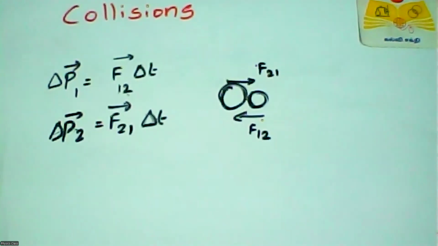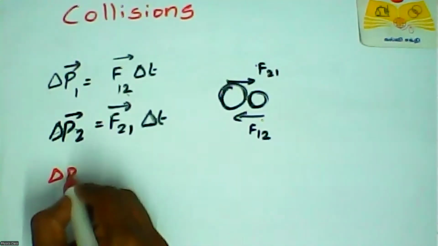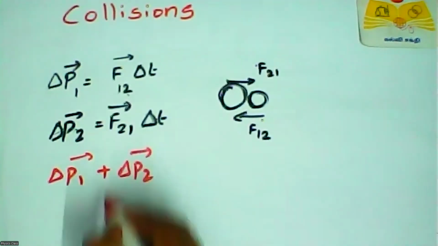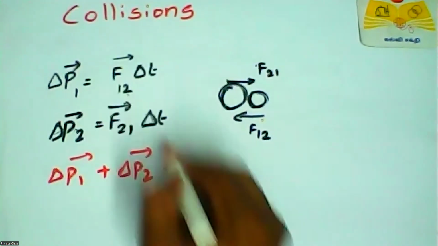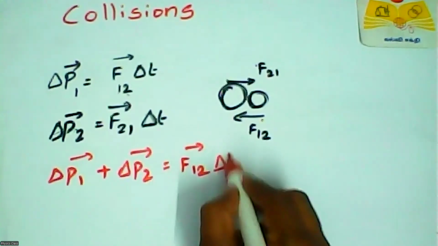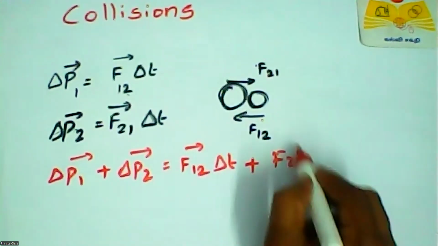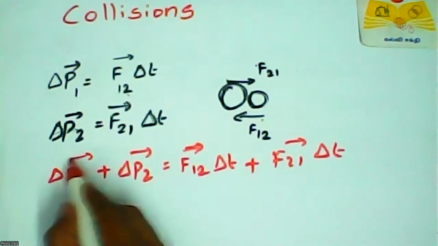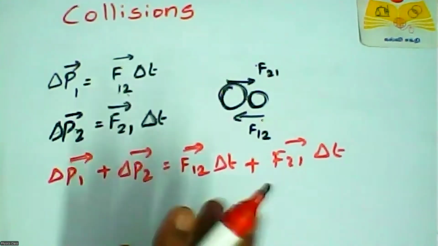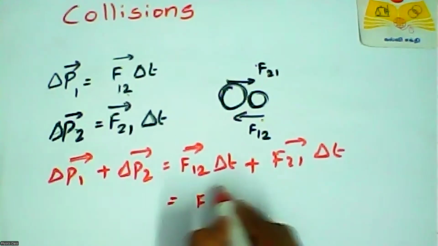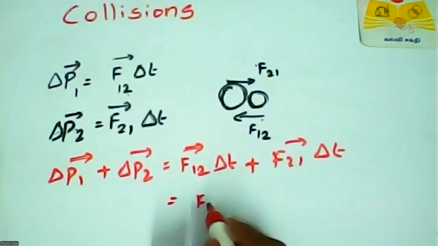Adding these two equations, del P1 and del P2. Here also we can add F12 del T and F21 del T, because force is a vector quantity and momentum is a vector quantity. Time is a scalar quantity. Right, so we can take del T common.